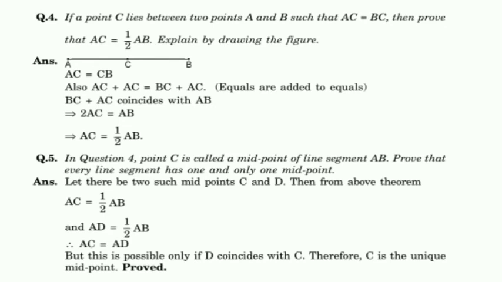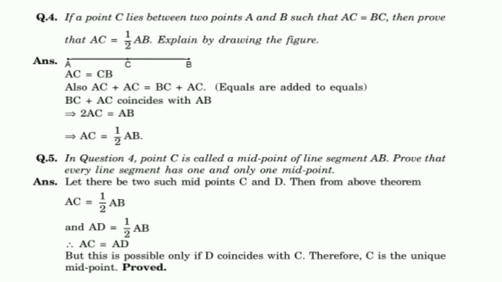So BC plus AC, what is that? BC plus AC we will get AB. So in place of BC plus AC, I will write AB. And here AC plus AC is there, that becomes 2AC. So if you take 2 to your right side, what we will get? AC equal to 1 by 2 AB. So this is what we needed.